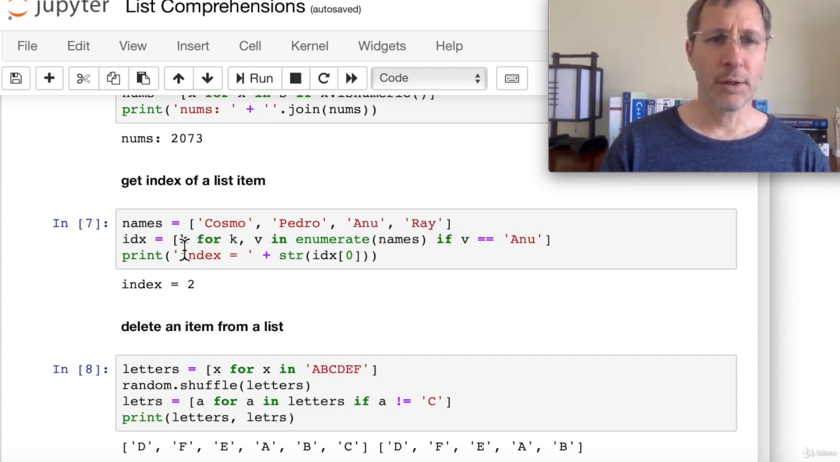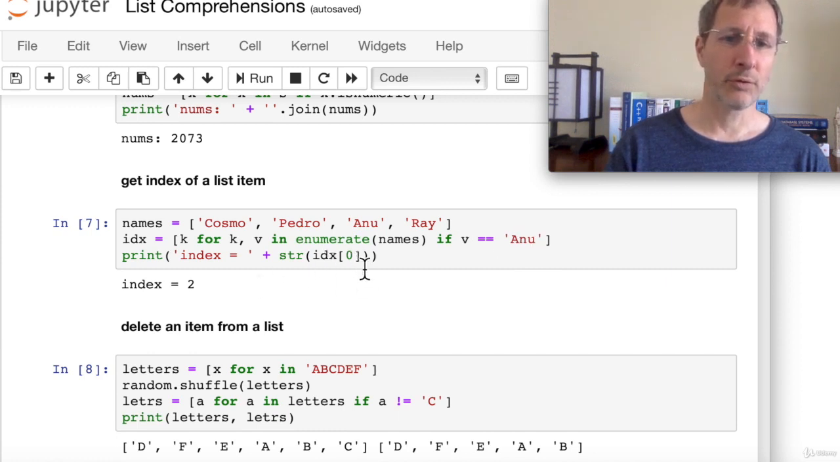And then what do we add to the list? Well, we add K, we add the key, we add 2. So at the end result here, we get a list with just a 2 in it, because that's the only one that passes this test. And then when we print out the 0th item in the list, of course it's a 2. It's a 1-item list.